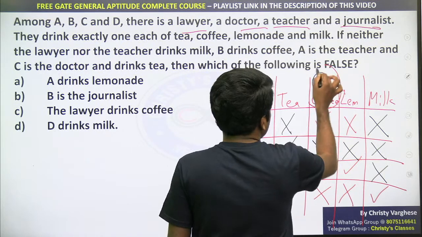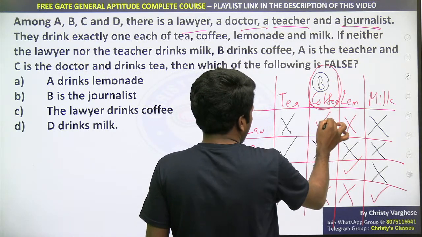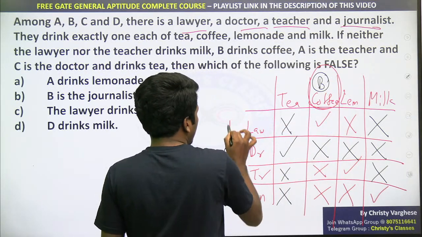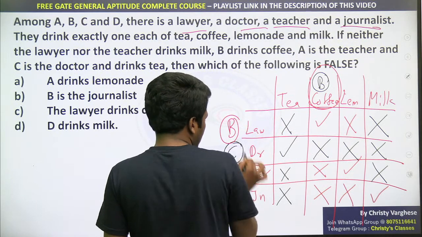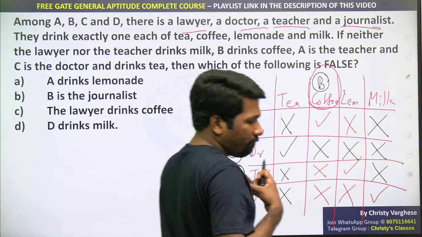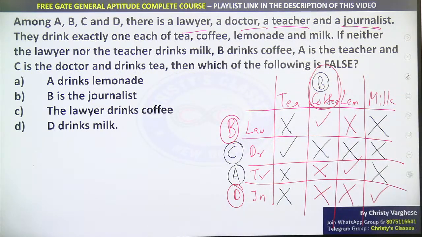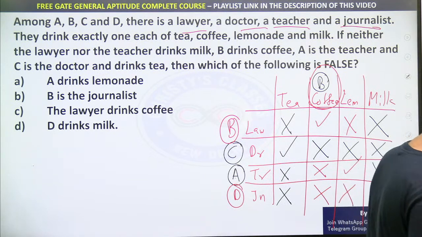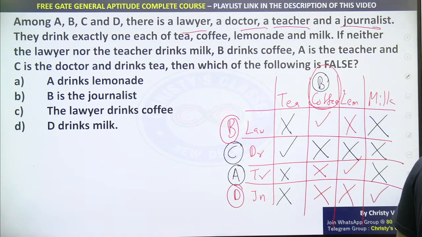Now the coffee drinking person is B. So definitely B should be the lawyer now. And we got the lawyer, so the journalist should be the only remaining person, D. We got everyone's profession and everyone's choice of beverage also. Are you all understanding? All of you?